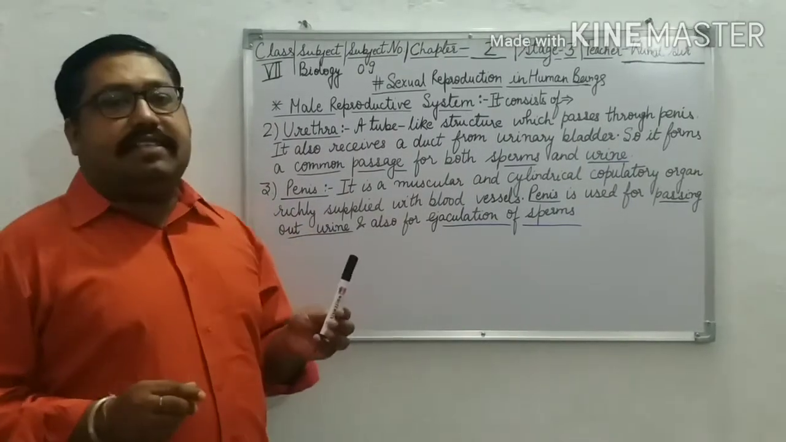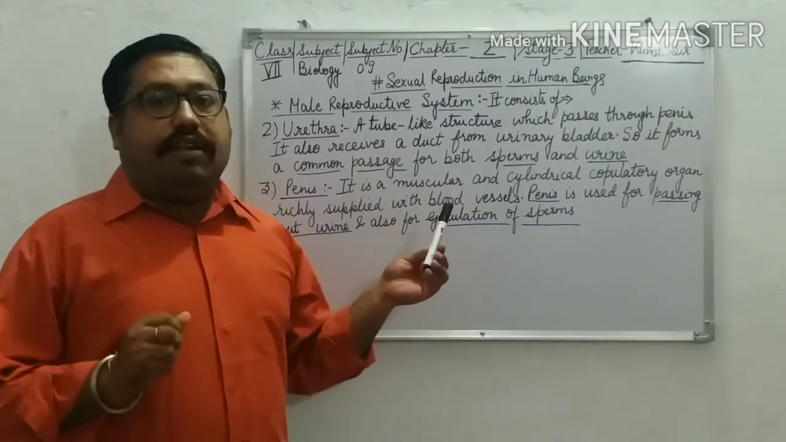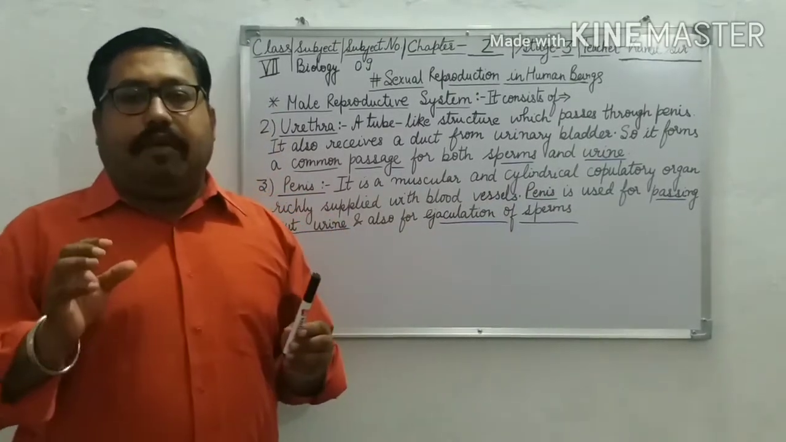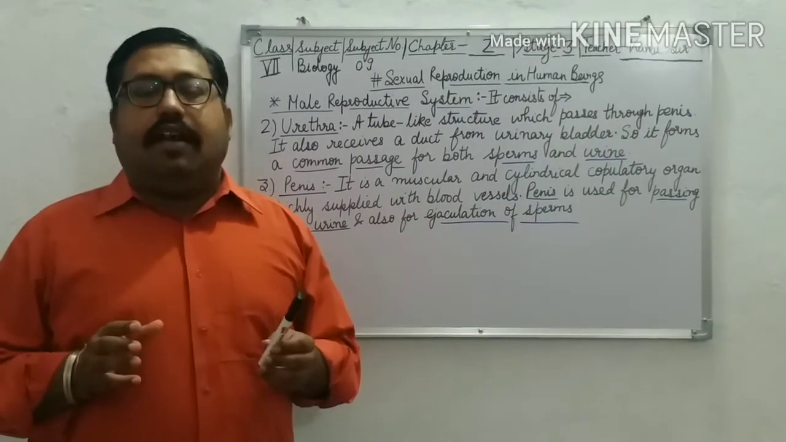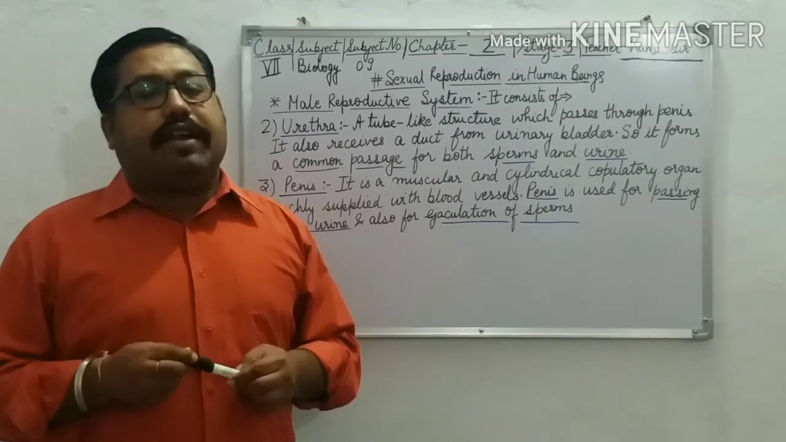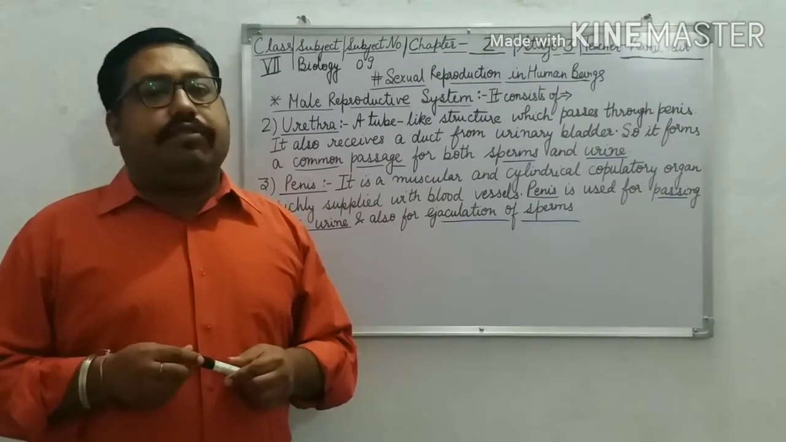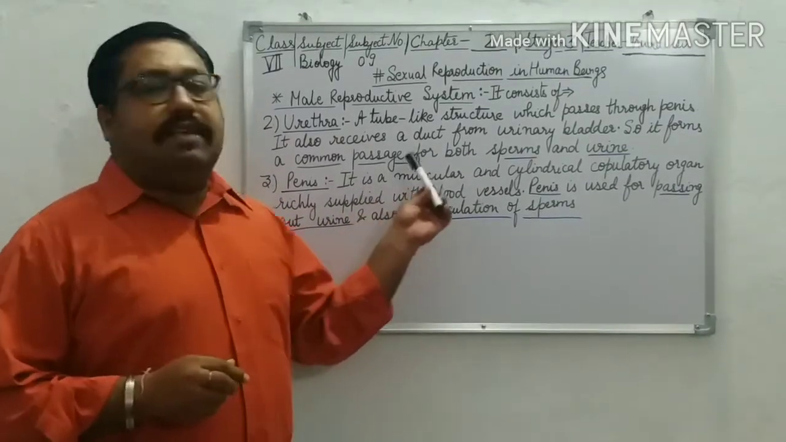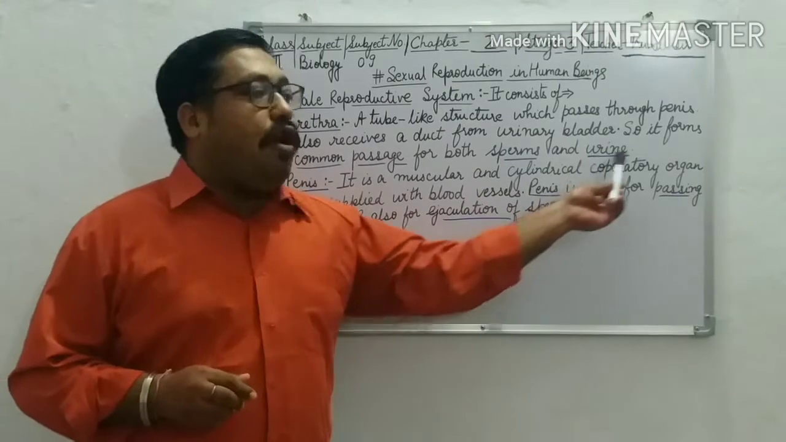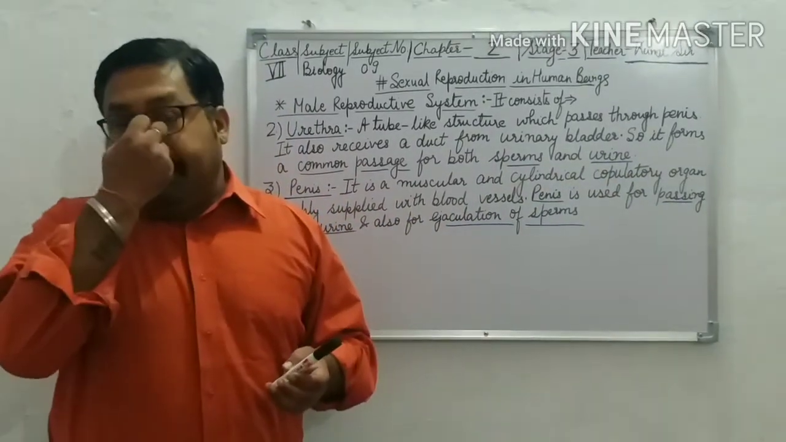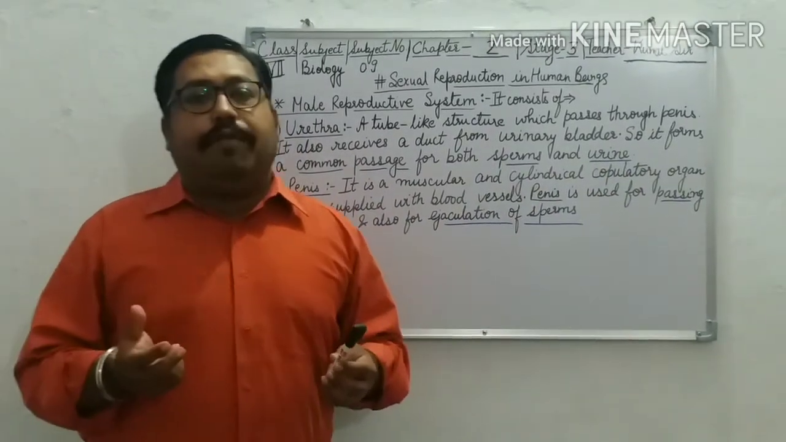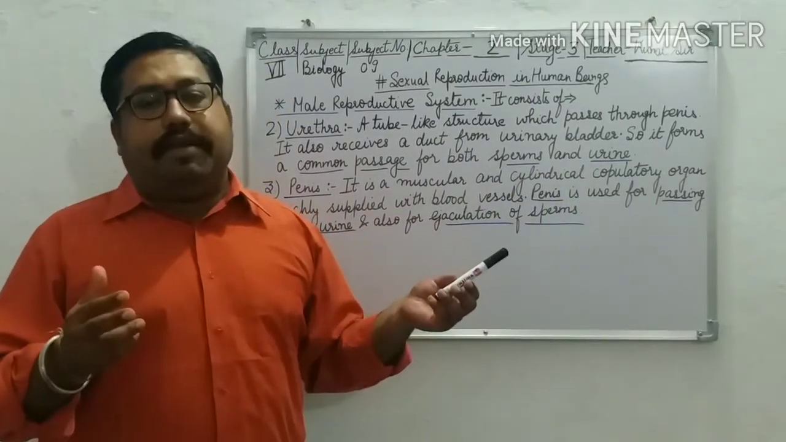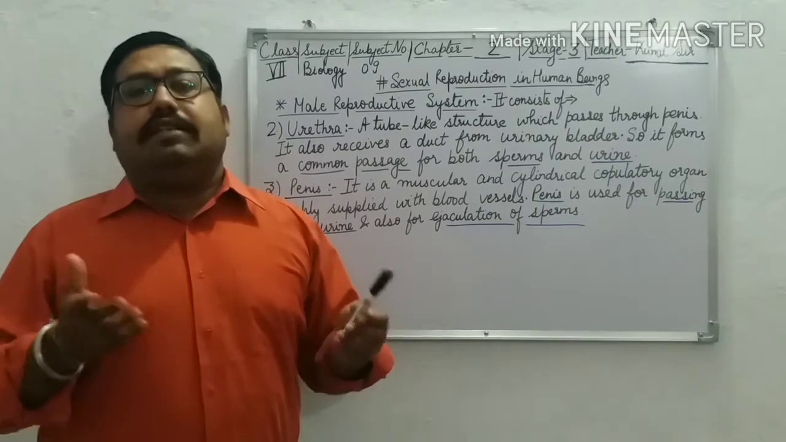Then comes the penis. The penis is muscular and cylindrical, meaning the organ is made up of muscles and is cylindrical. You have seen cylinders in your kitchen. How do they look? The penis shape looks the same. The penis is a muscular and cylindrical copulatory organ. Now what is a copulatory organ? Copulatory means the organ which helps in sexual reproduction.